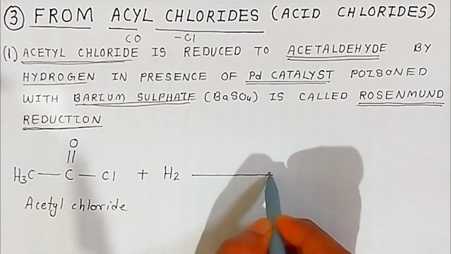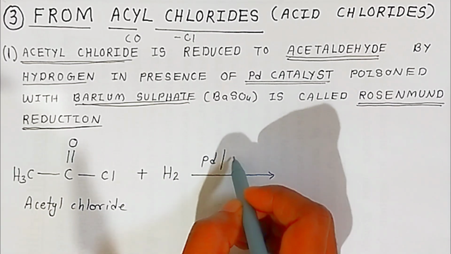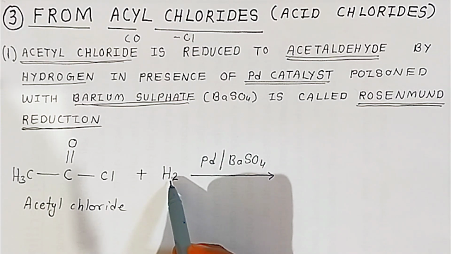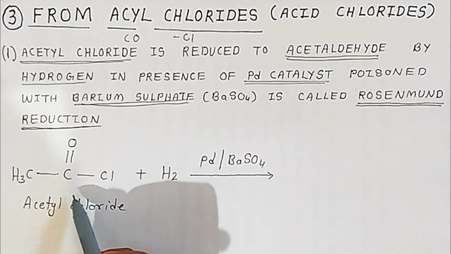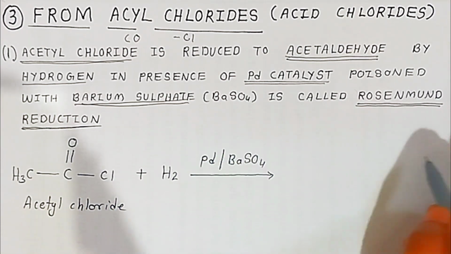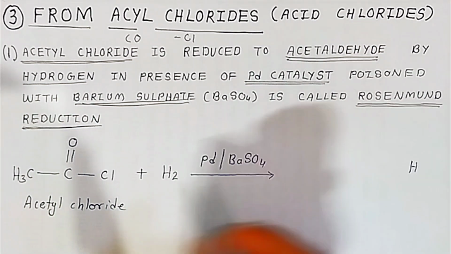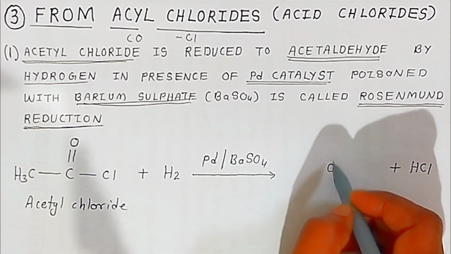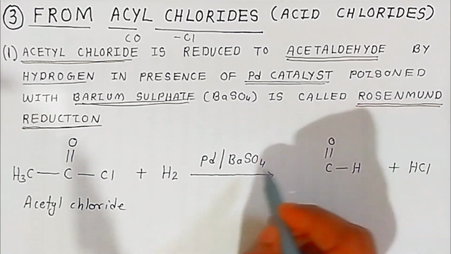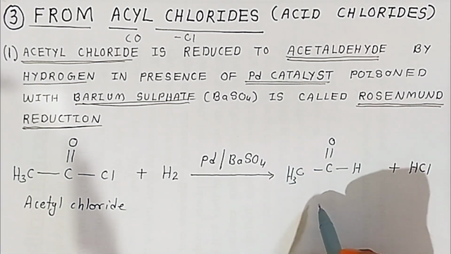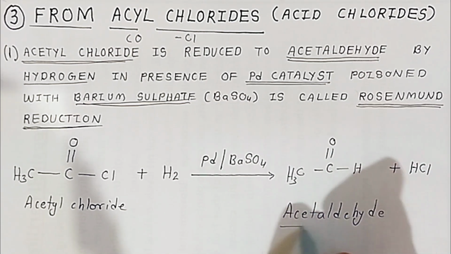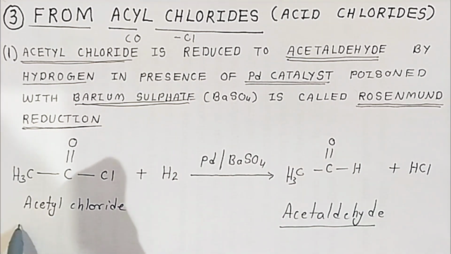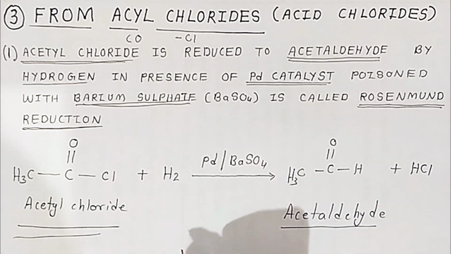This hydrogen is coming in presence of a mixture of palladium and barium sulfate. So this catalyst is very important, students. You have to write it down. This will provide hydrogen gas, and acetyl chloride accepting hydrogen is called reduction. What happens, students? There is an elimination of HCl. Out of 2 hydrogens, 1 hydrogen will combine with this chlorine and give you HCl. And this carbonyl group is now occupied by hydrogen and your CH3 remains as it is. So there is a formation of acetaldehyde, which is an aldehyde. Here we have converted acetyl chloride into acetaldehyde. This reaction is called Rosenmund reduction.